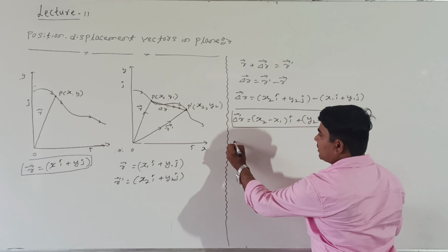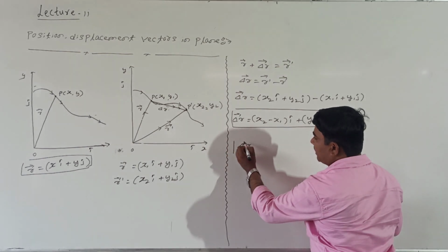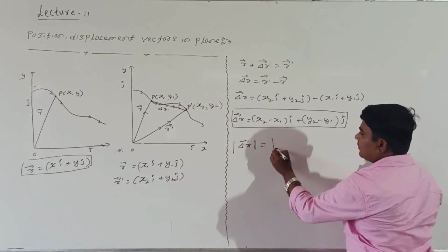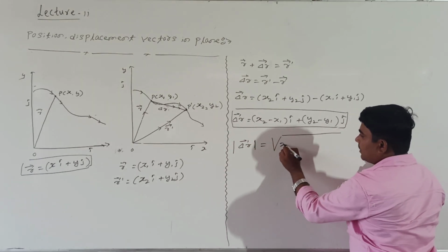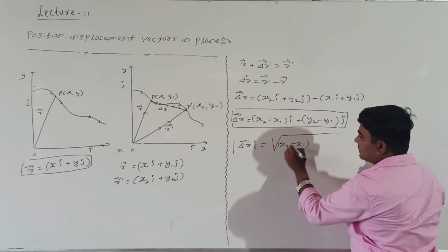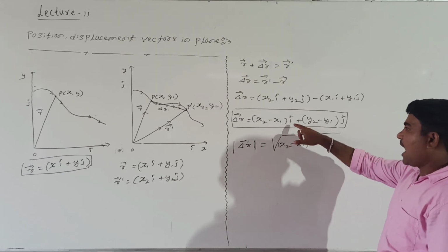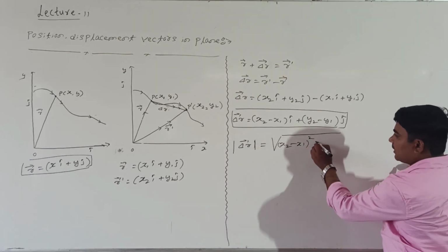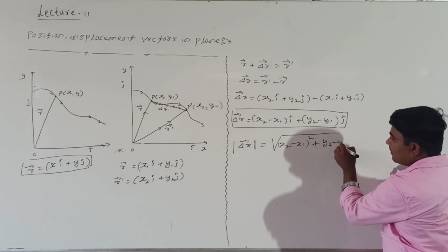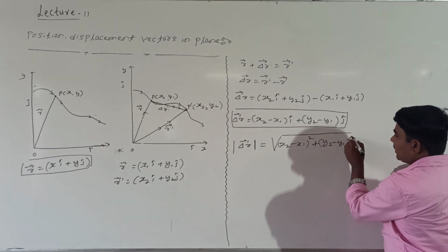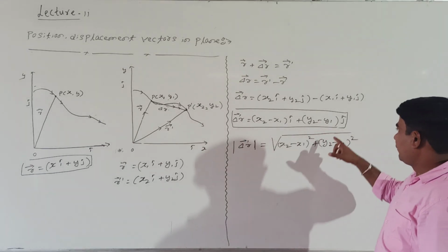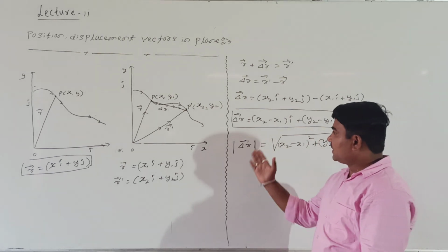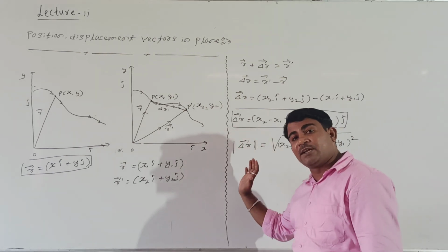Then here, how to write the magnitude of the displacement vector? Look at me. The magnitude of the displacement vector del r can be written equal to, under root of (x2 minus x1) whole square, because i cap is nothing but unit vector, 1 square is 1 only, remains the same. Similarly, this one also: (y2 minus y1) whole square, because again j cap is a unit vector, 1 square is 1 only, remains the same. The displacement vector's magnitude is represented by this formula.